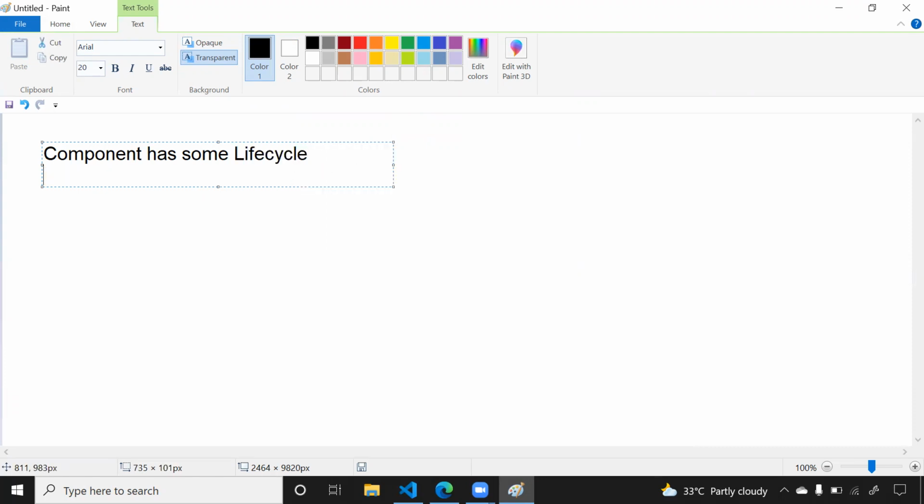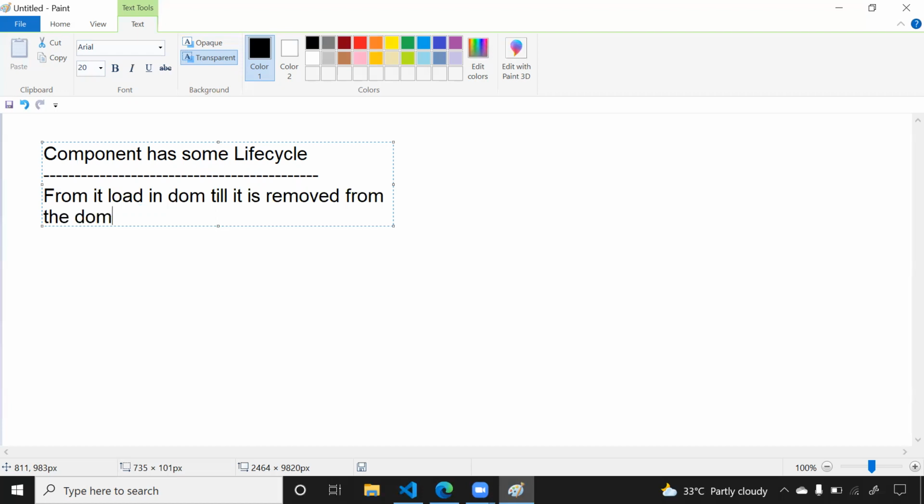In the same way, the life cycle of a component is the time from when it loads in the DOM till it is removed from the DOM. The time between these two is called the life cycle of a component.